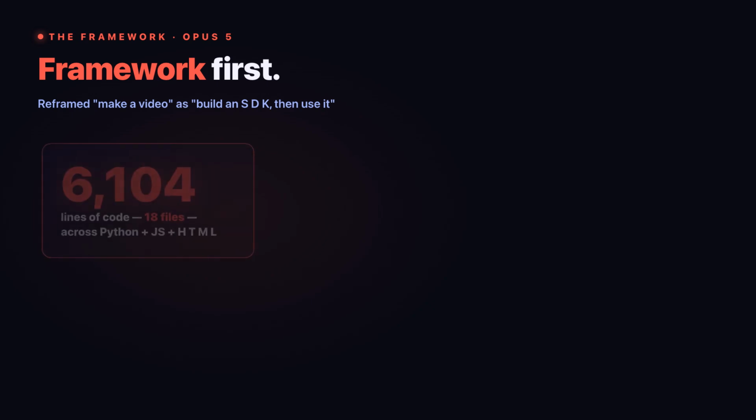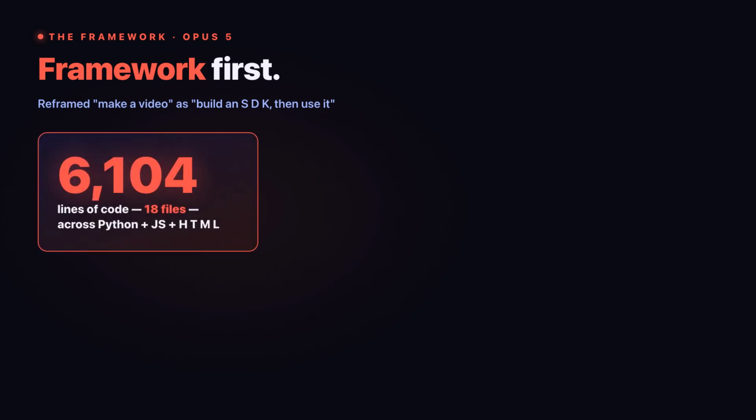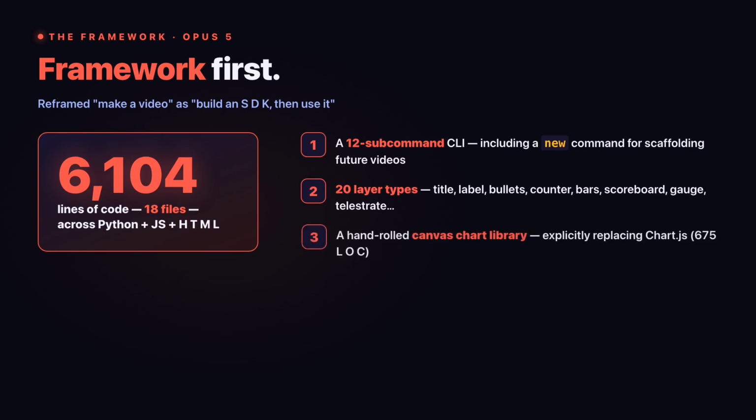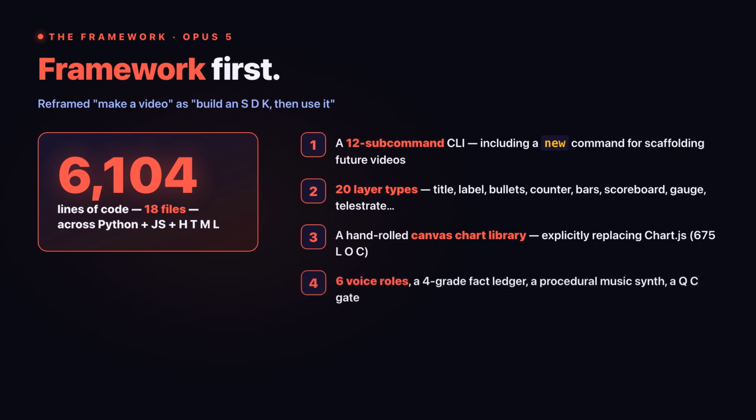It reframed the task. The job was make a video. Opus 5 decided to build a video as code toolkit, a reusable SDK, and then use that SDK to make the video. A 12 subcommand command line tool. 20 layer types. 6 voice roles. A 4-grade fact-provenance ledger. A hand-rolled canvas chart library, explicitly replacing Chart.js. A procedural music synthesizer. 6,104 lines of code, across 18 files.